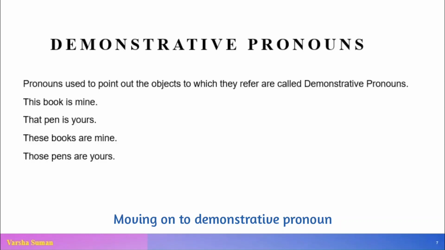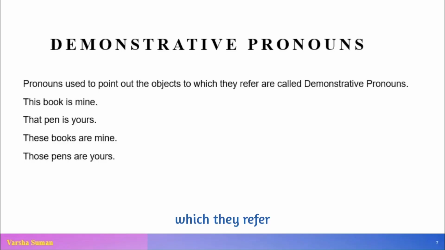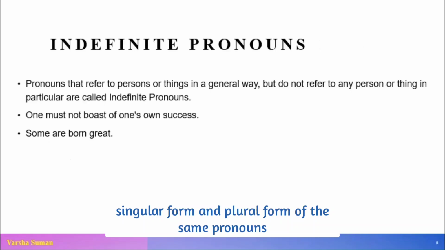Moving on to the demonstrative pronoun, it means showing something. Pronouns which are used to point out the objects they refer to are called demonstrative pronouns. Like: this book is mine, that pen is yours, these books are mine, those pens are yours. So this, that, these, those. The plural form of this is these and of that is those. Now, singular form and plural form of the same pronouns.